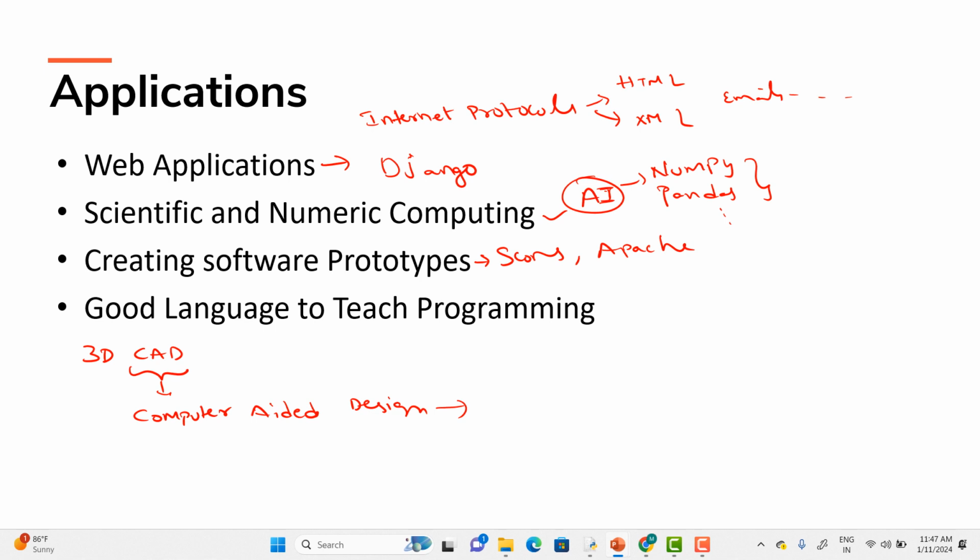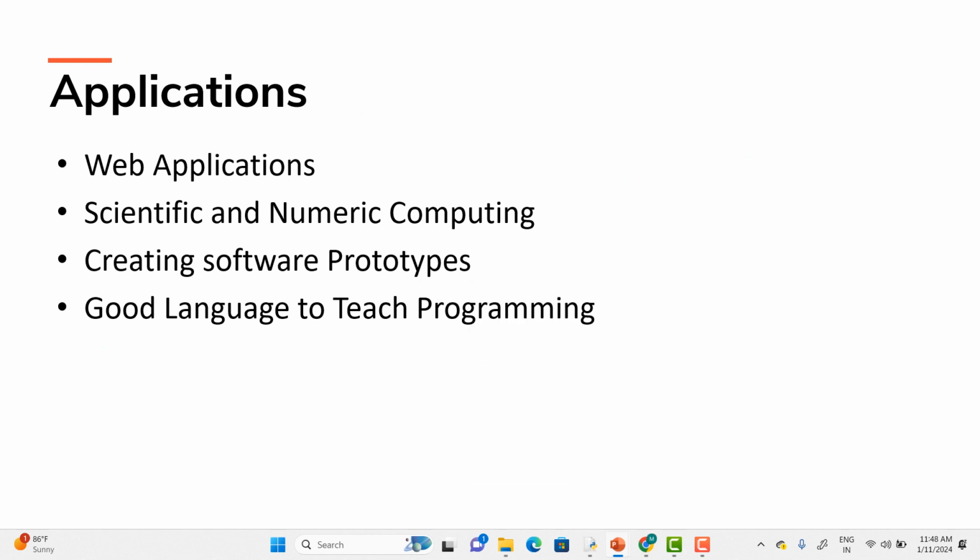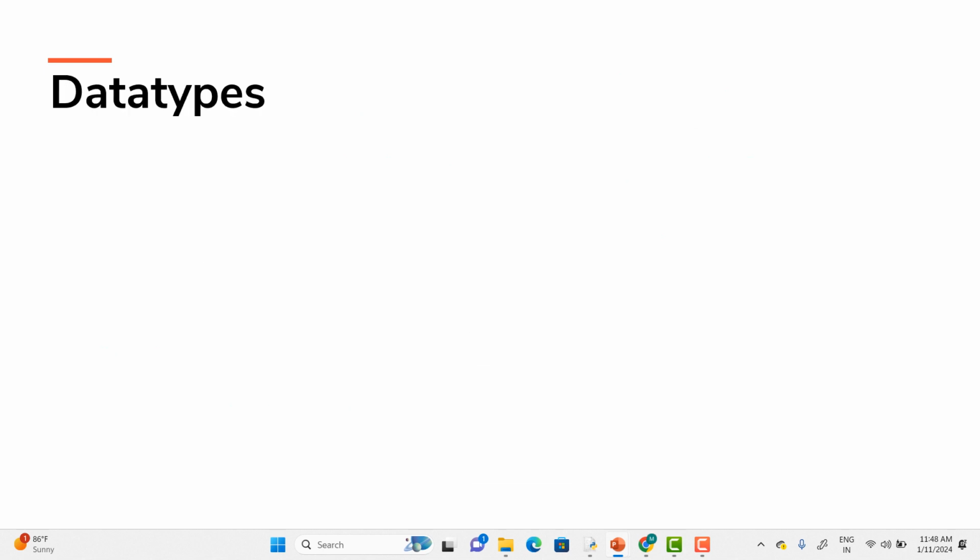We can even talk about image processing applications, where you can manipulate images, make some changes and all that. There are many more applications which can be developed, and advanced applications too, by using the Python programming language. I hope you got clarity on this. Okay. So now we are able to say that these are the applications which have been developed in the Python programming language.